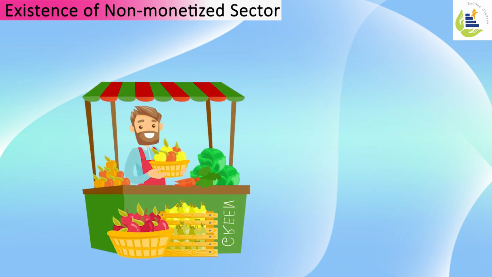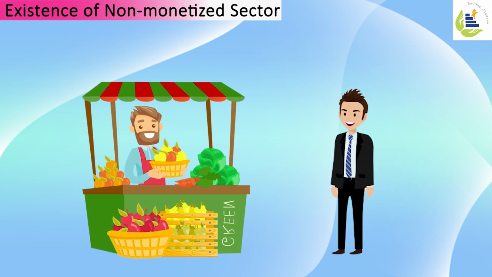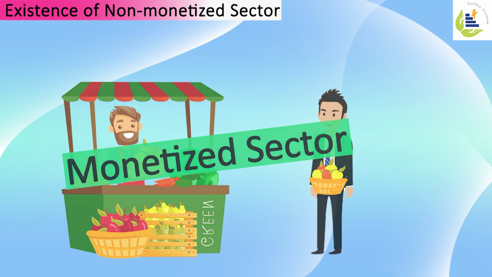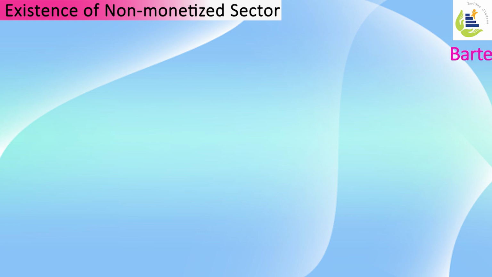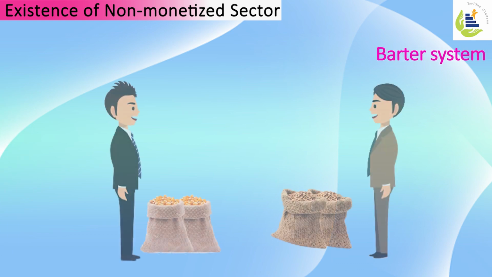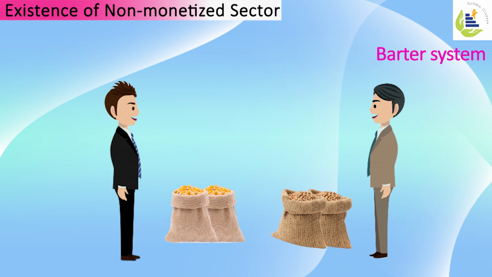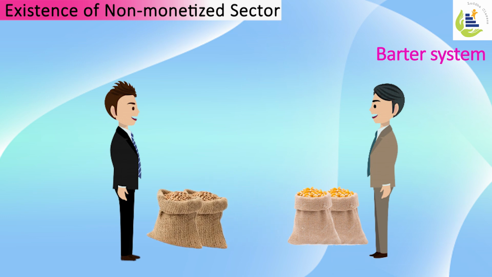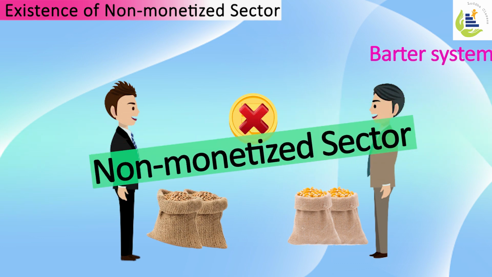Generally, what happens is I want to purchase some goods or services. I demand goods or services, I get them, and in return, I pay money or currency. This is a monetized transaction, or I would say this is the monetized sector. But many a time a barter system is followed. What is a barter system? When one producer gives his goods and services to another producer, and in turn he receives goods and services, and there is no money involved. So from one good or service to another without a money transaction is basically a barter system.